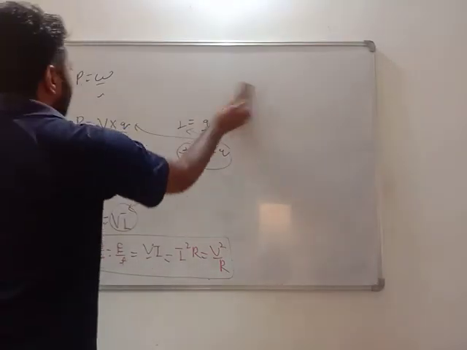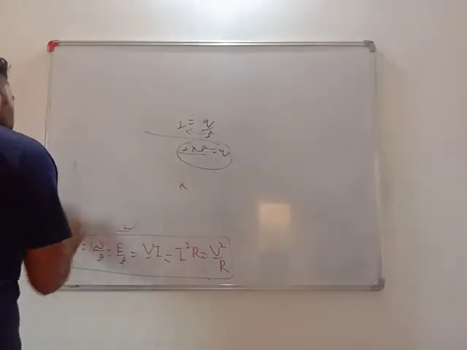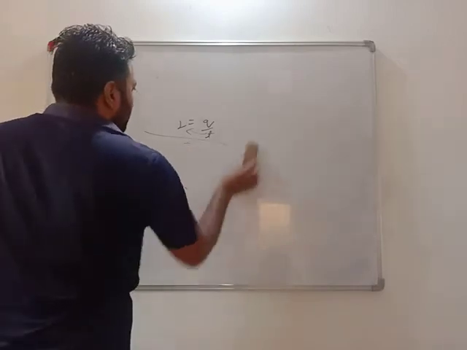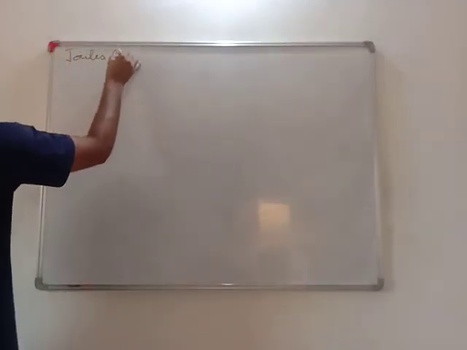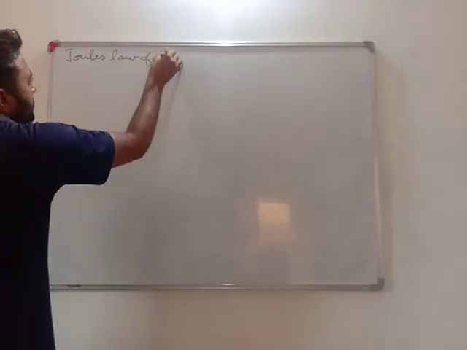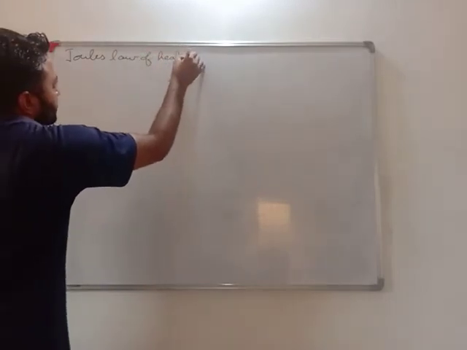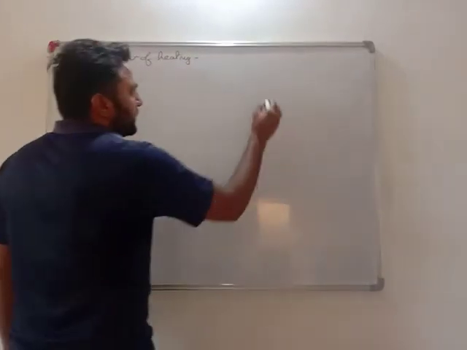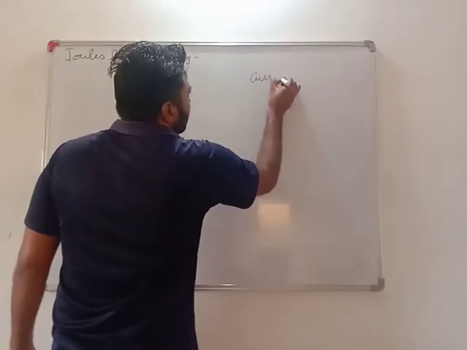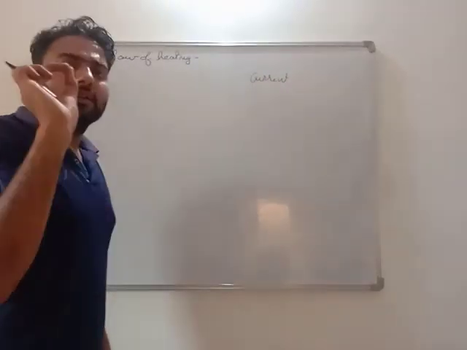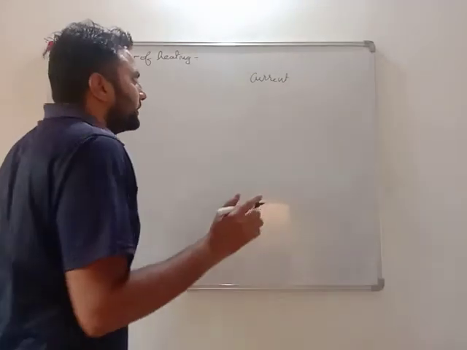Okay, my dear students, today now we will do Joule's law of heating. See, my dear students, current we cannot see, but it always shows some effect.